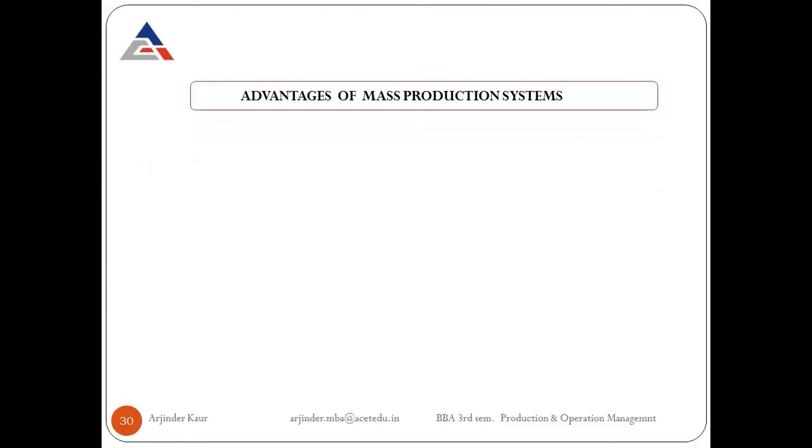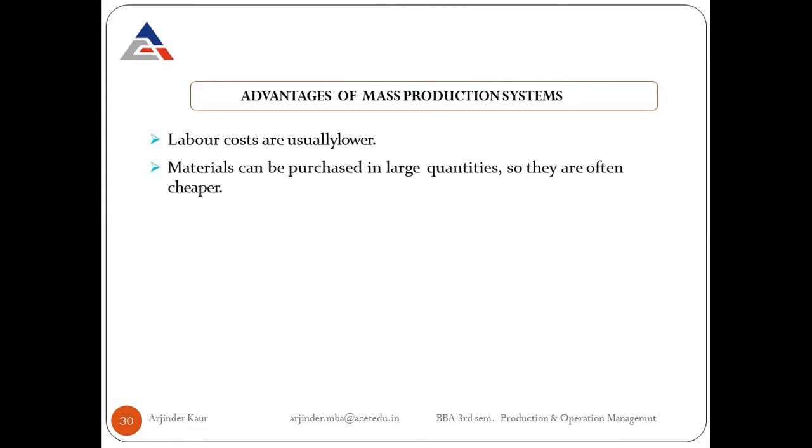Next is the advantages of mass production. The labor costs are usually lower because the quantity produced will be much higher as compared to the intermittent production systems. So the labor cost will be divided among the vast number of units. So the per unit cost of labor will be quite less as compared to the intermittent production systems.